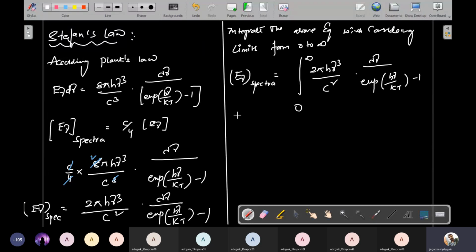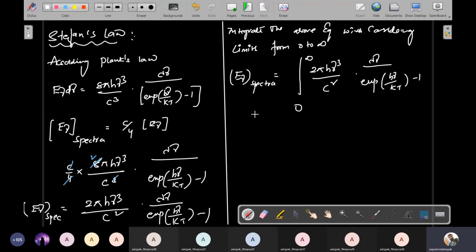But he was trying to integrate the total equation because his aim is to show that the emitted radiation is proportional to temperature. Actually, it's the 4th power of temperature. So for that purpose, he wants to integrate this equation. So integrate the above equation considering the limits from 0 to infinity. So you will get this equation.